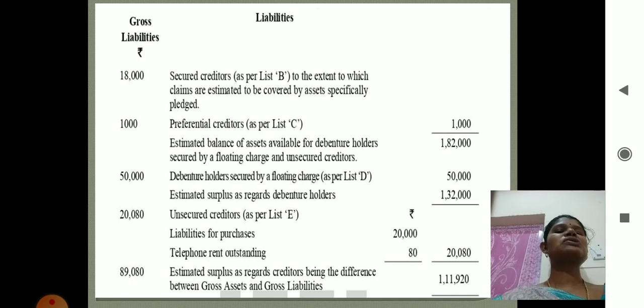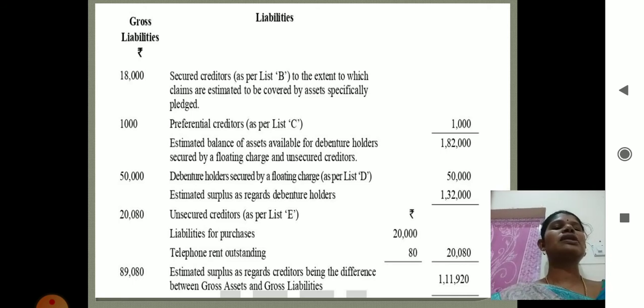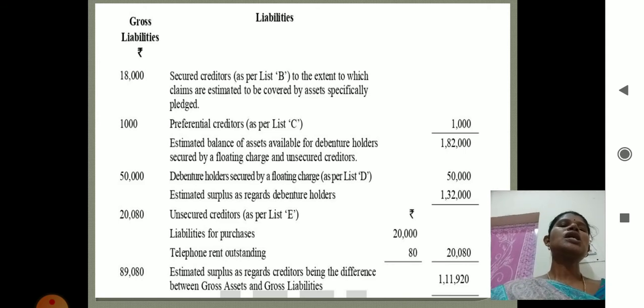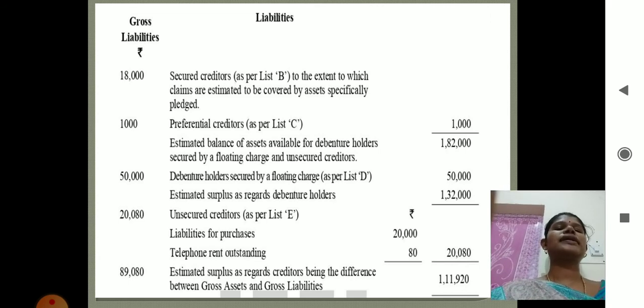The balance value is 1,82,000. So that 1,82,000 is available to settle the debenture holders. So write the estimated balance of assets available for debenture holders secured by floating charges and unsecured creditors.